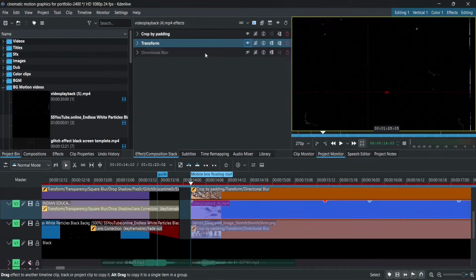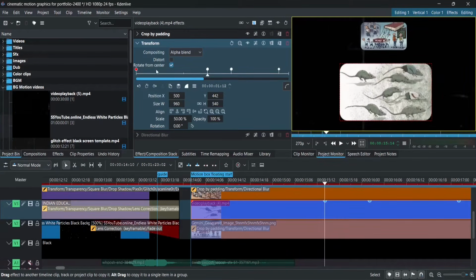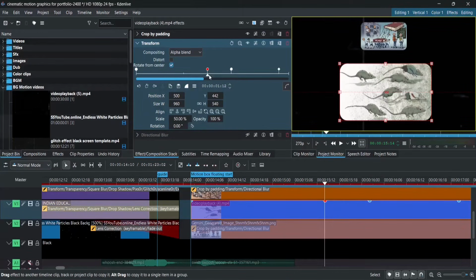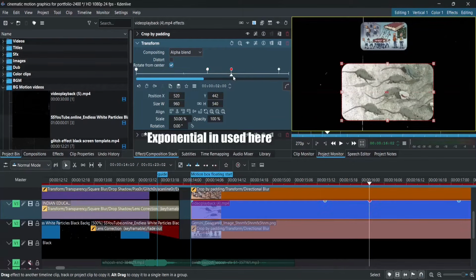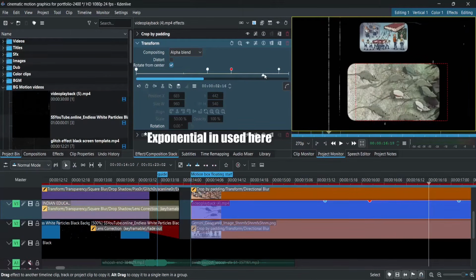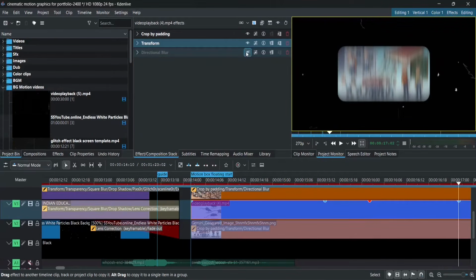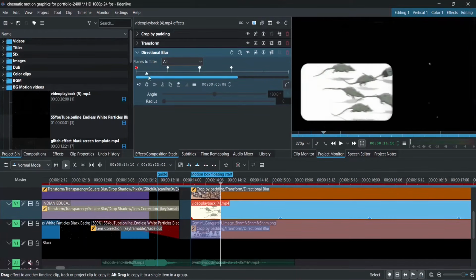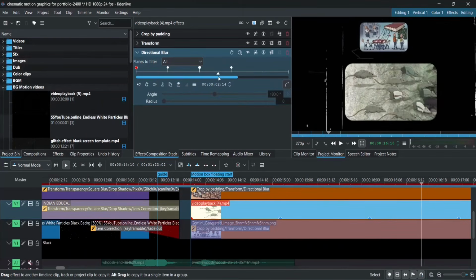Now comes the transform effect, which is nothing but the clip coming inside from outside, with exponential out to give that sped up and cool effect. Also, with a little smooth motion of it going from left to right, which is, again, nothing but small things that matter. And finally, it goes out from left to right with exponential in. At last, the directional blur effect, which I probably don't need to explain why and how I did it, in order to save your and my time, script length, editing burden, as well as my ElevenLabs token.